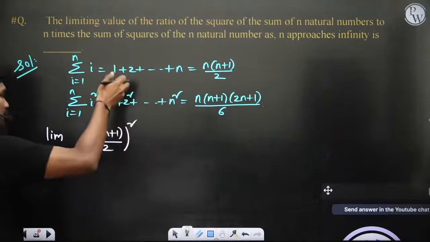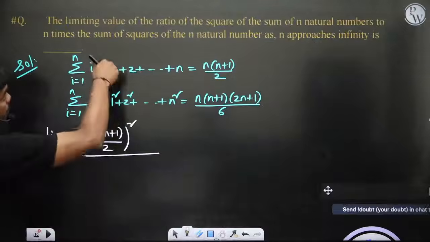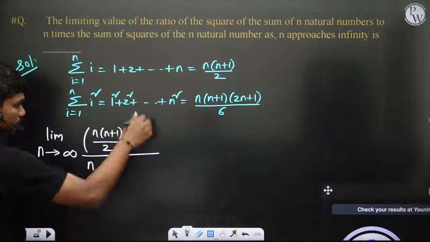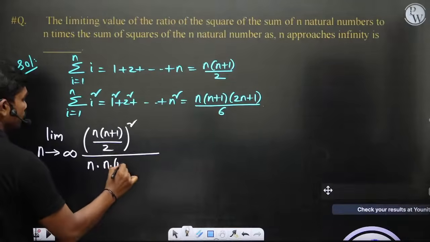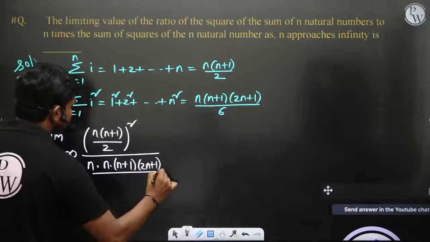This is divided by n times the sum of squares of n natural numbers, which is n times n into n plus 1 into 2n plus 1 divided by 6.